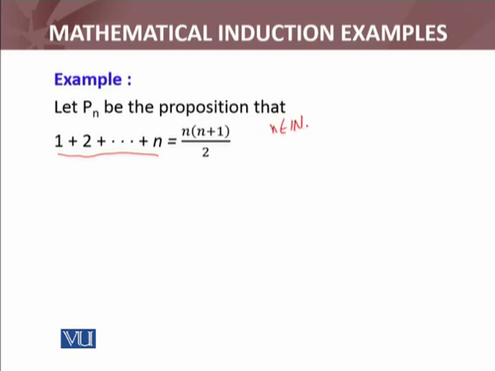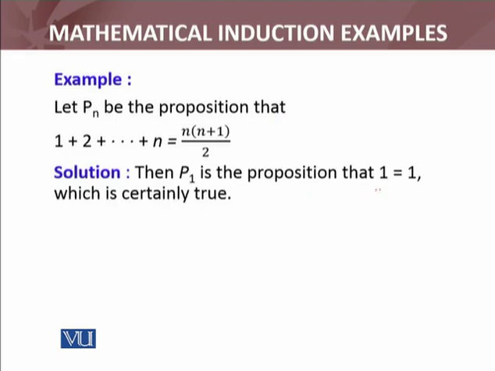Now we will use the principle of mathematical induction, which says to check whether P1 is true or not. If I put n equals 1, then 1 equals 1 into 1 plus 1 divided by 2, which is 1 equals 1. Hence, this is true. So P1 is true. The proposition states 1 equals 1, which is true.